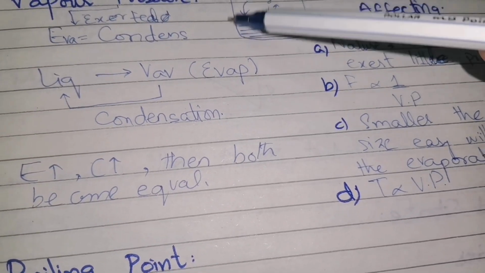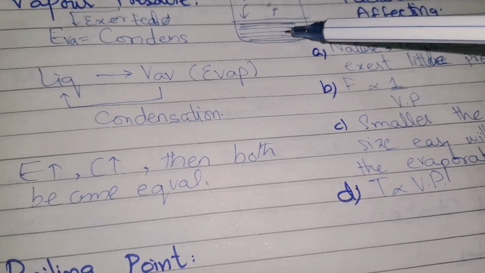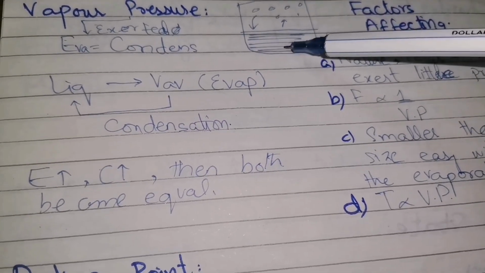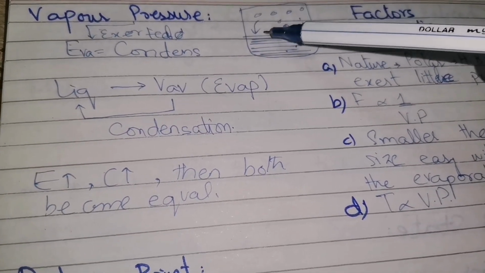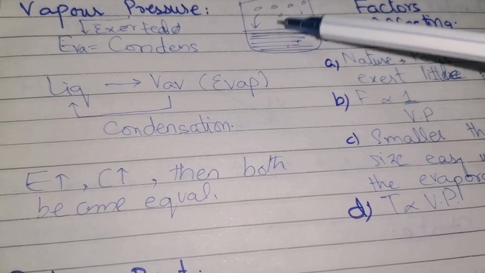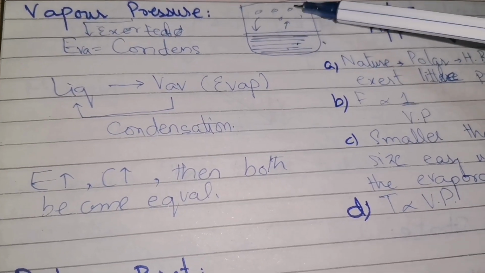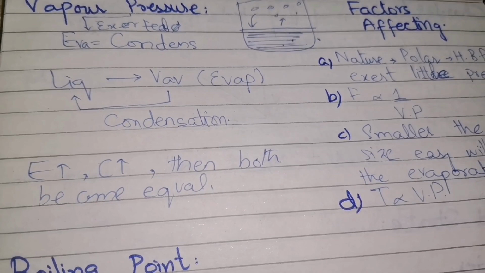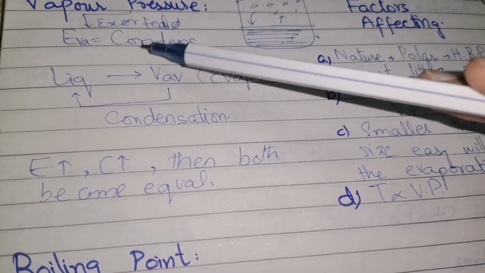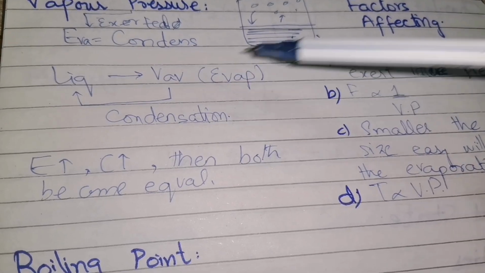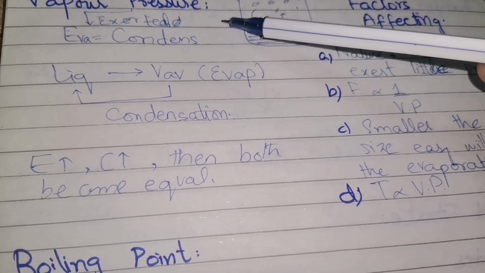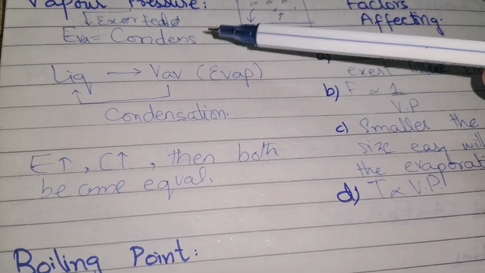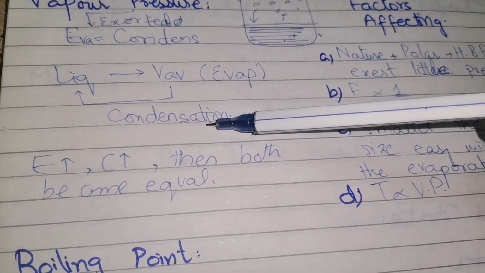Now, if this is happening in a closed container, the liquid is evaporating, the liquid is changing into vapors, and now, as the container is closed, the vapors will again convert into the liquid. Liquid converting into vapors is known as evaporation, and the vapors converting back into the liquid is known as condensation. For vapor pressure, when the evaporation becomes equal to the condensation, that pressure is known as vapor pressure. Here we can see that when liquid is converting into vapors, this is evaporation, and when vapors are converting back into the liquid, this is condensation.